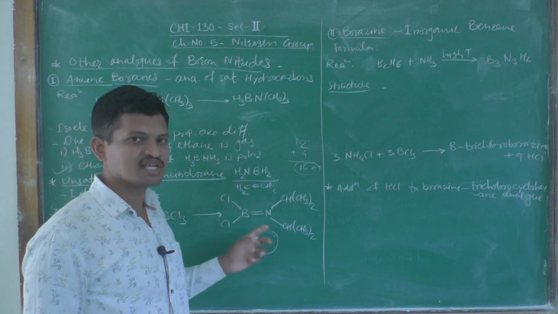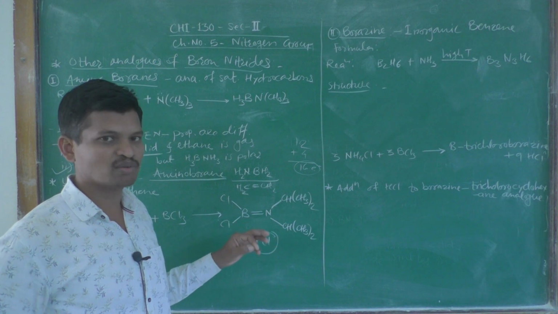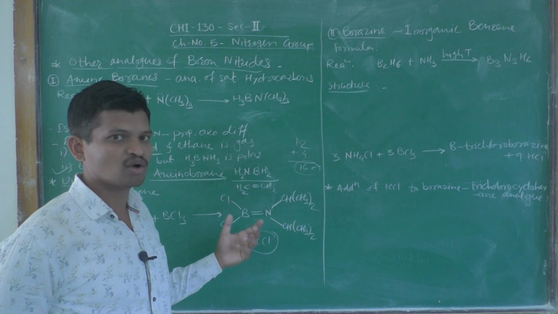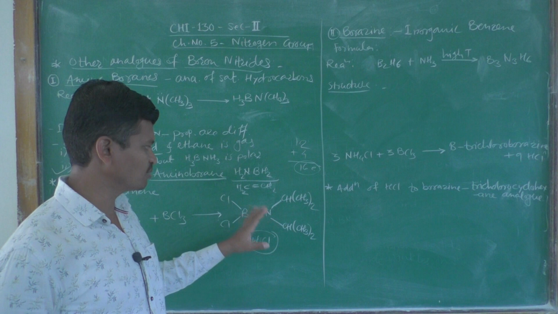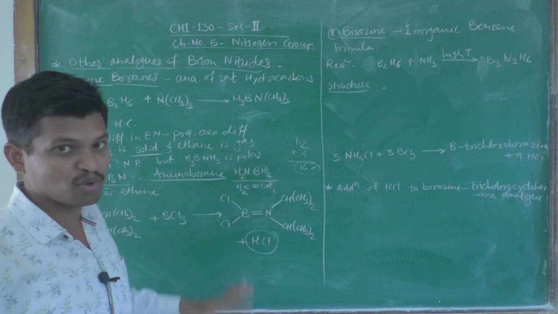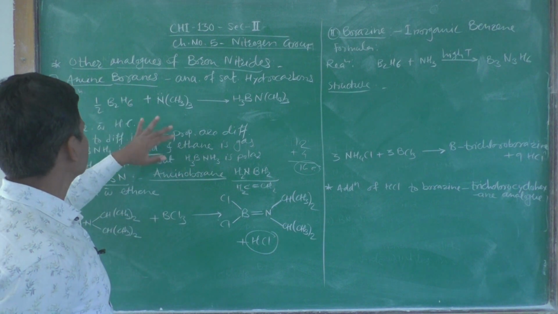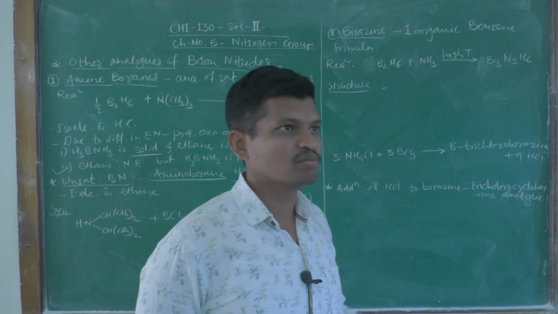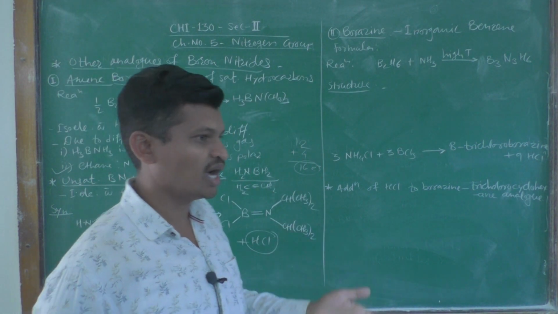Okay. Such structures are asked in the examination. Write down or note down the structure or find out the correct structure of this unsaturated analog of boron nitride. Okay. So, this is the structure of that unsaturated analog of boron nitride. Okay. Then this is all about the aminoboranes, which are the amine boranes, one of the analogs of boron nitride with the hydrocarbon.